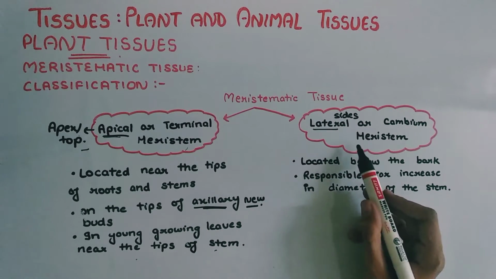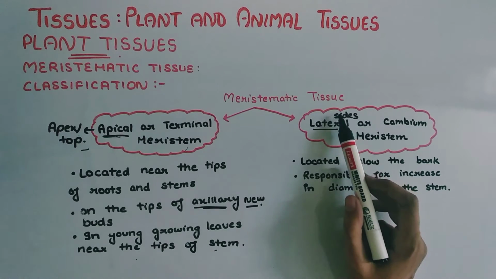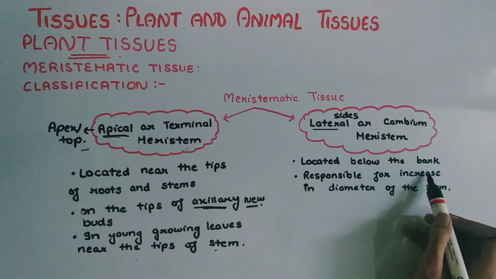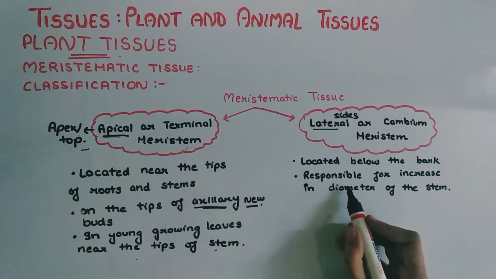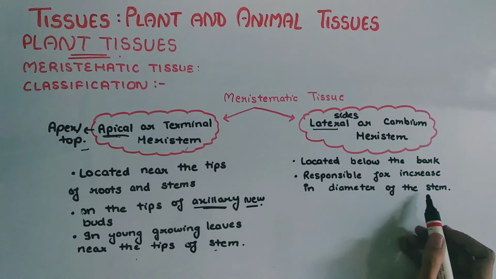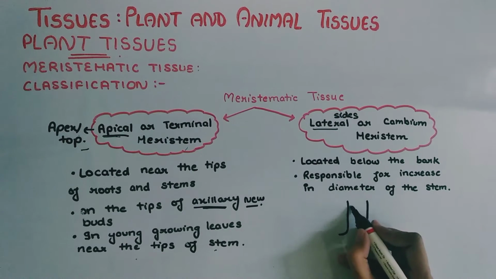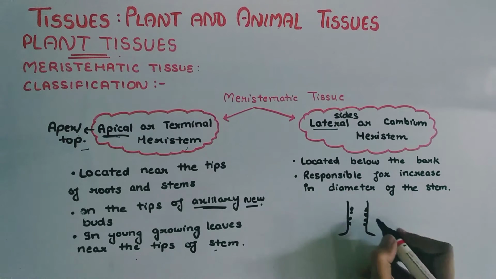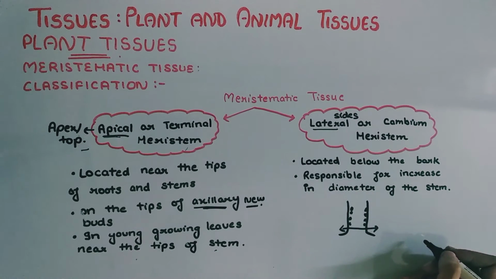Second we have lateral or cambium meristem. From the word lateral, it is clear that it is present on the sides. It is located below the bark of the plant and is responsible for the increase in diameter of the stem. As we read earlier, it is present on the sides, so it helps to increase the stem in diameter. So this is the classification of meristematic tissue.